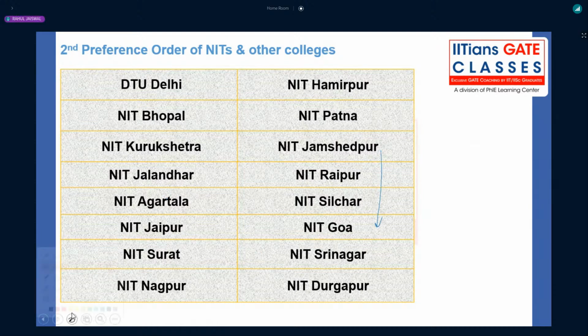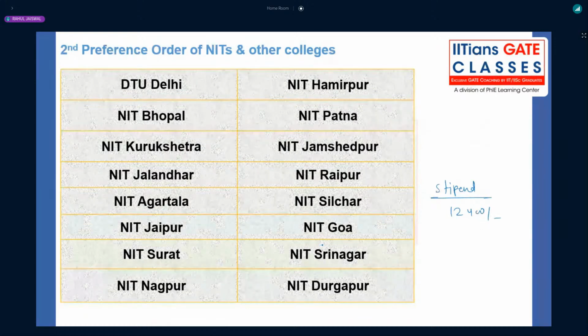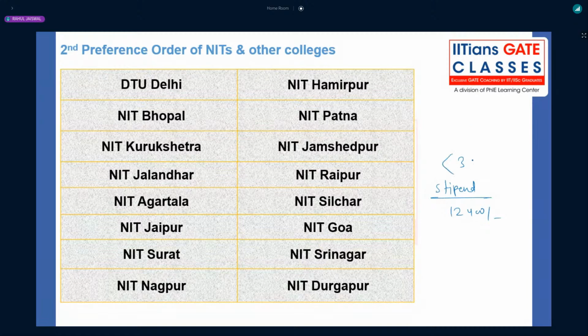But if you have a very low GATE score, you can get in any of these NITs and do parallel preparation, because the important thing is that any day you will be getting a stipend of 12,400 rupees, right? Instead of sitting idle at home and doing the preparation, you can just join any one if you have a very low GATE score, right? 300 to 400 or maybe 350.